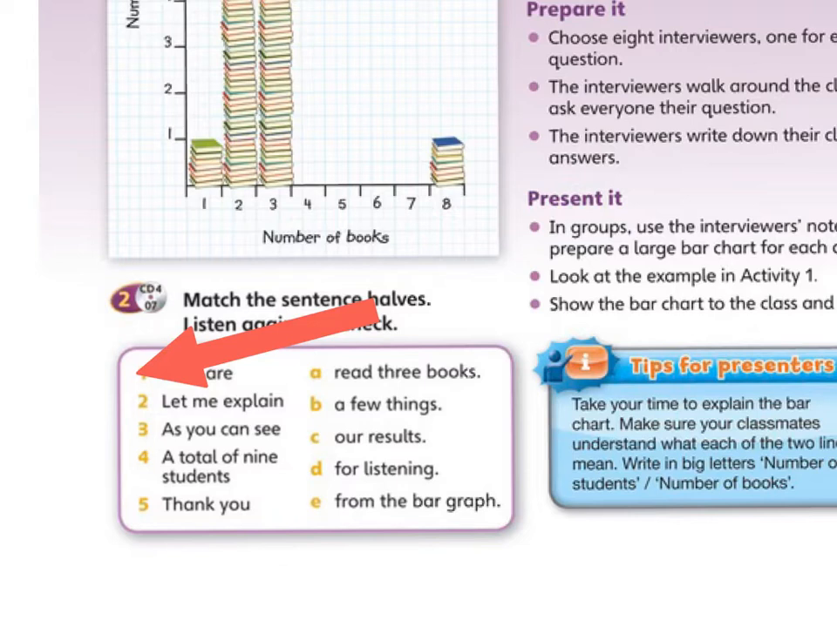Student's Book, page 92. 1. Listen to the presentation on books and look at the bar chart. Find 2 differences.